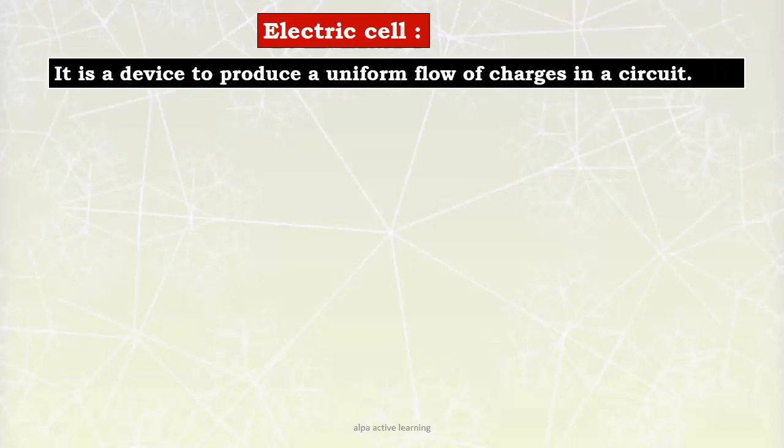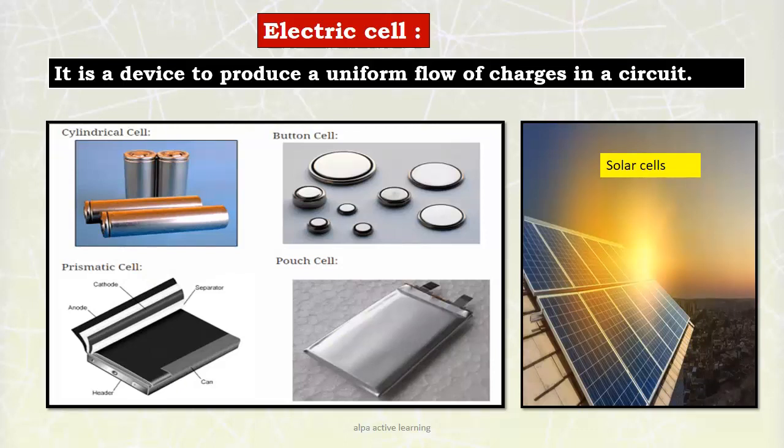Electric cell, what is it? It is a device to produce a uniform flow of charges in a circuit. You have seen all these types of cells, children: cylindrical cell, button cell, prismatic cell, pouch cell and solar cell. All these cells are used in our everyday life, and their main function is to produce potential difference between its two terminals.